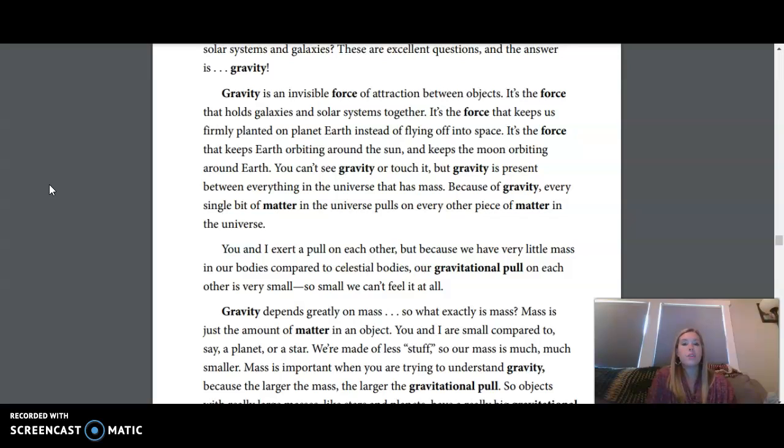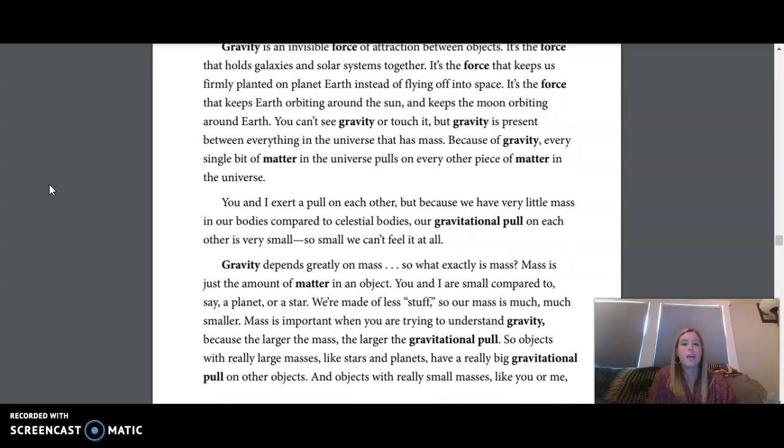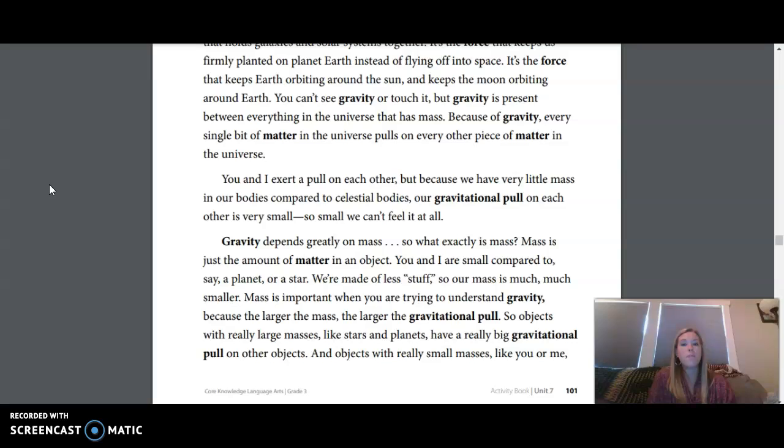Gravity is an invisible force of attraction between objects. It's the force that holds galaxies and solar systems together. It's the force that keeps us firmly planted on planet Earth instead of flying off into space. It's the force that keeps Earth orbiting around the sun and keeps the moon orbiting around the Earth. You can't see gravity or touch it, but gravity is present between everything in the universe that has mass.